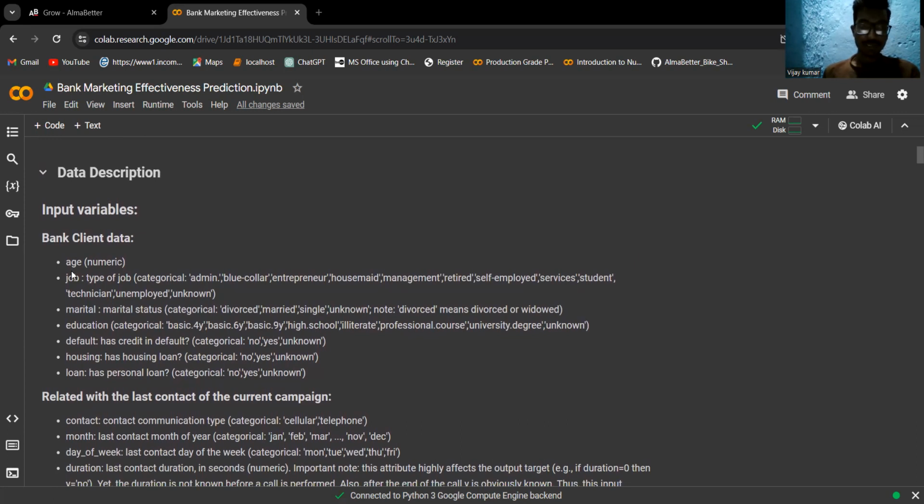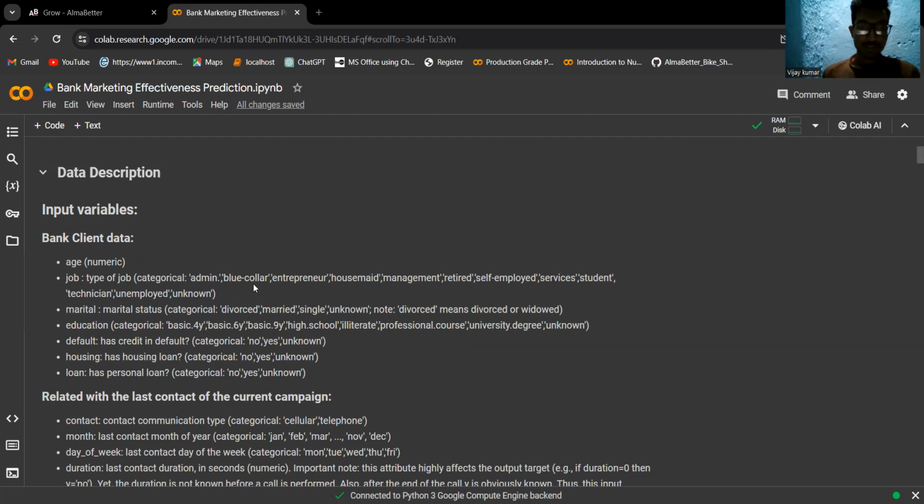In data description, we have to look at our data types and data set, and we'll see the attributes. Age is numeric, job is a categorical variable.